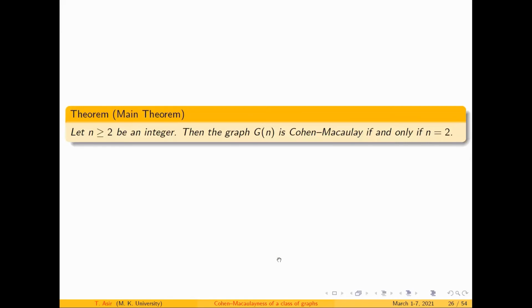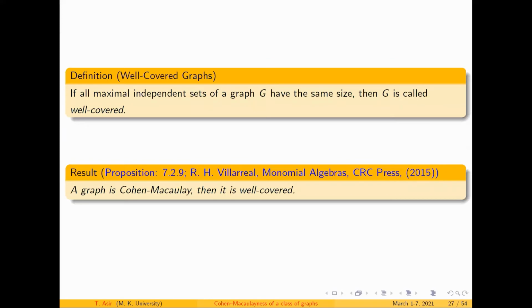Okay. Let me move on to the main theorem. I would like to give you the main theorem, and I would like to give the proof of it as well. The statement of the main theorem is: let n greater than or equal to 2 be an integer. Then the graph G of n is Cohen-Macaulay if and only if n is exactly 2. So this graph gives us a large class of non-Cohen-Macaulay rings. This is the main reason this result has an impact on Cohen-Macaulayness.